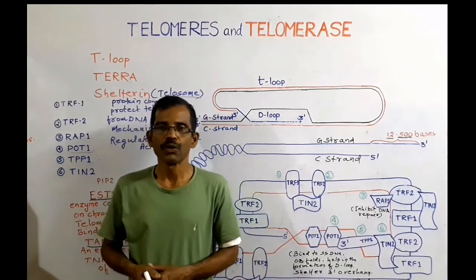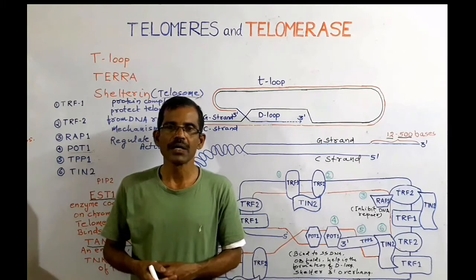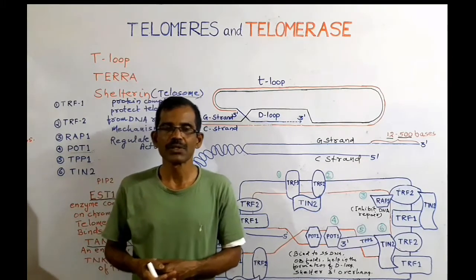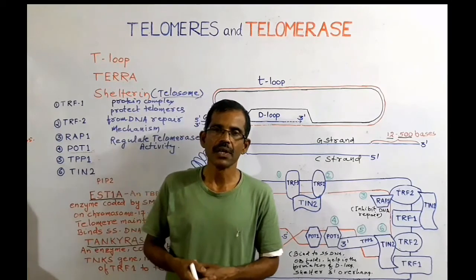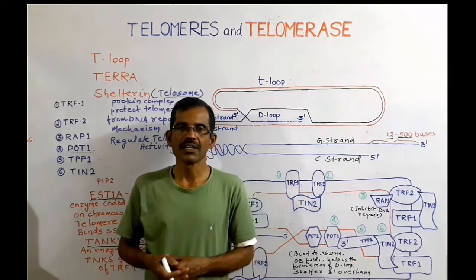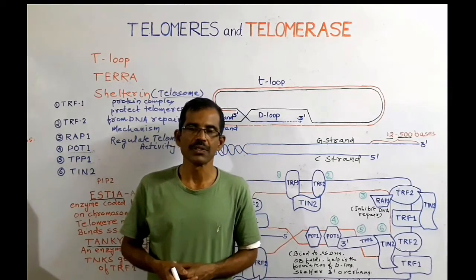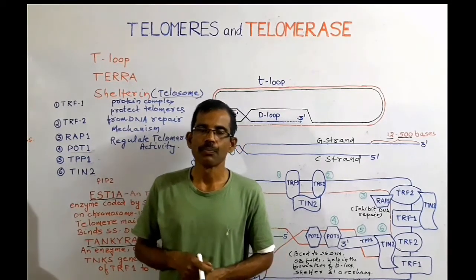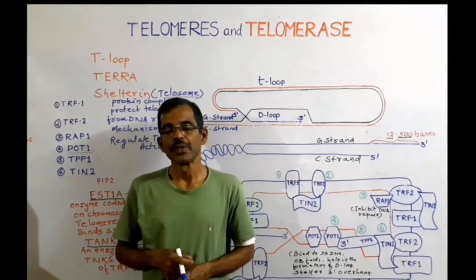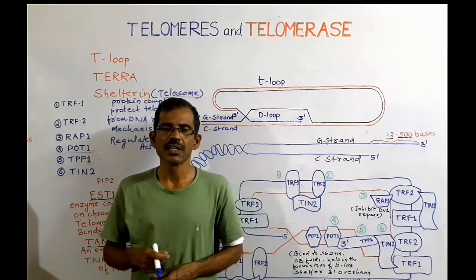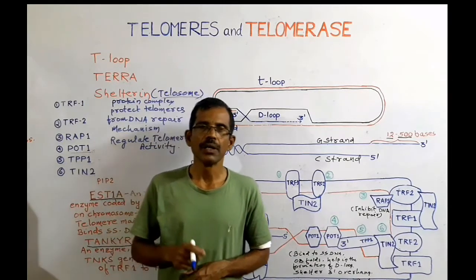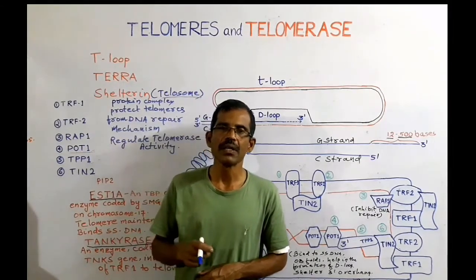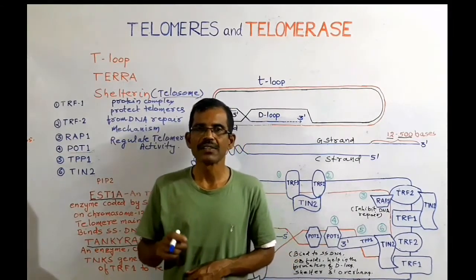So, the telomere in dividing somatic cells progressively shortens. This leads to cellular senescence or apoptosis. Apoptosis is also known as programmed cell death. This is visualized as a mechanism to limit the proliferative ability of the dividing cells.